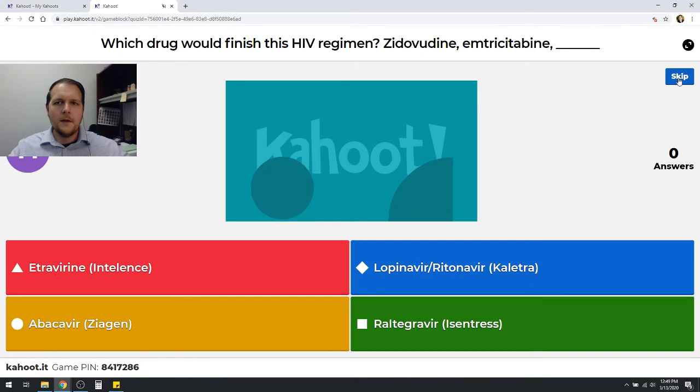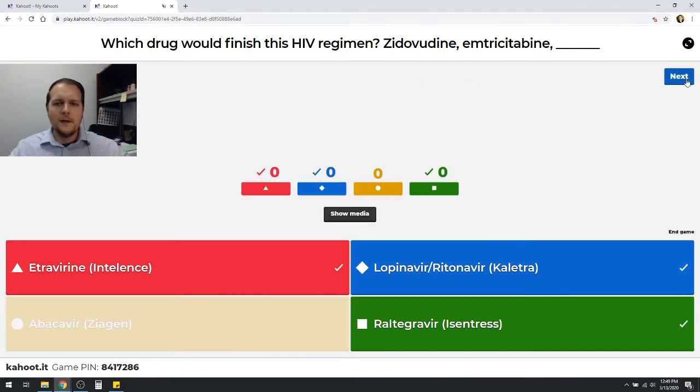Well, think about this. What kind of drugs are zidovudine and emtricitabine? Are they in the same class? Are they in different classes? This is part of that recognition of HIV meds and where they fall into the grand scheme of things. Basically, we're going to find a couple of different right answers here. Zidovudine and emtricitabine are both NRTIs, the nucleoside reverse transcriptase inhibitors. I would not want to use abacavir because this is also an NRTI. I don't want to use three of those because I don't really get any additional benefit from that.